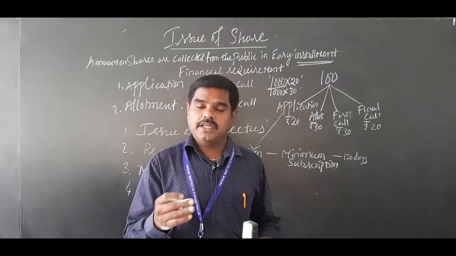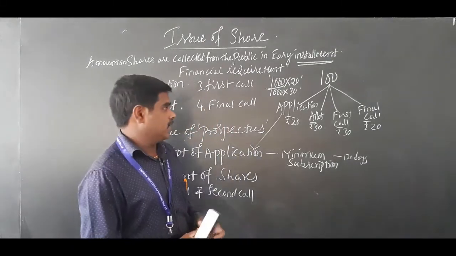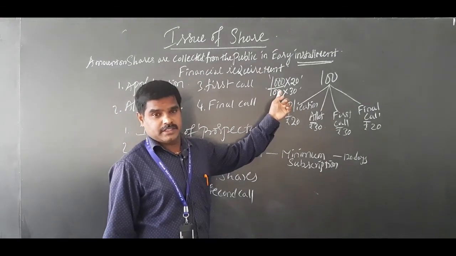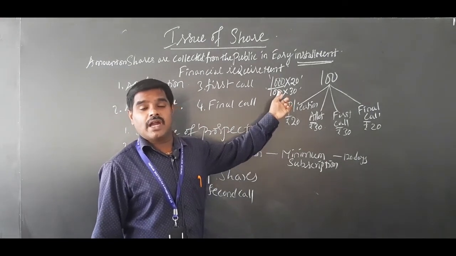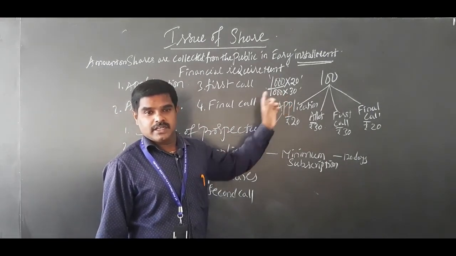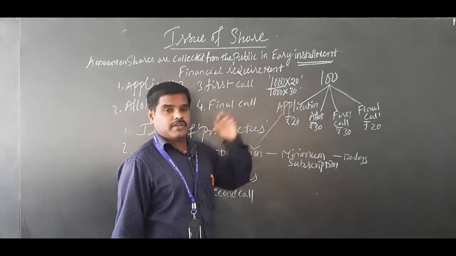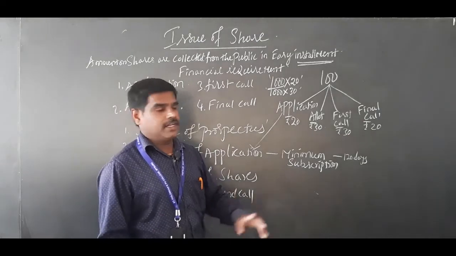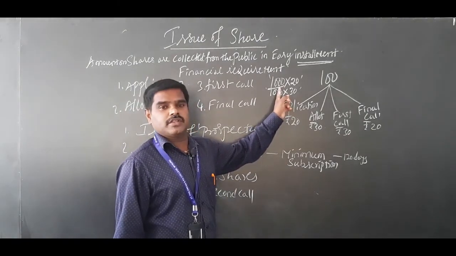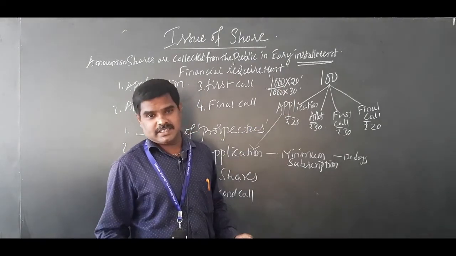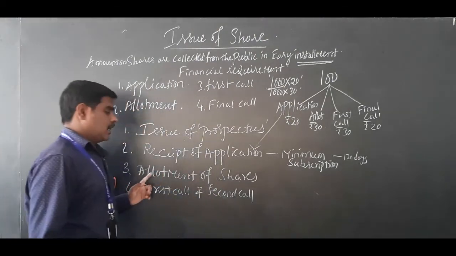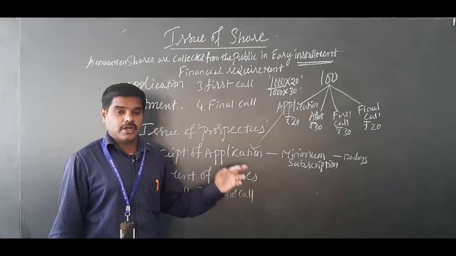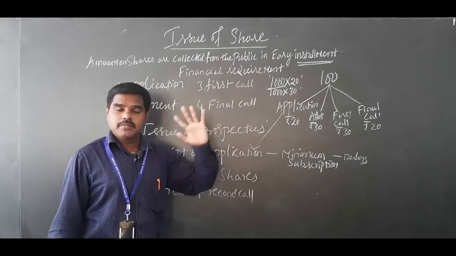Keep it in your mind, sometimes if 1000 shares are applied for, he may get only 500 shares, or he may get only 100 shares. It doesn't mean that because he has applied for 1000 shares, he will get all 1000 shares. No. If the company is ready to give 1000 shares, he will get 1000 shares, otherwise less than that. So that is called allotment of shares, that is called issue of shares, allotment of shares to the public.